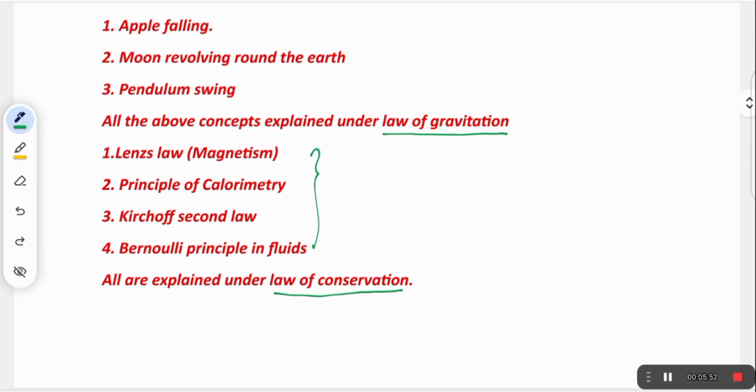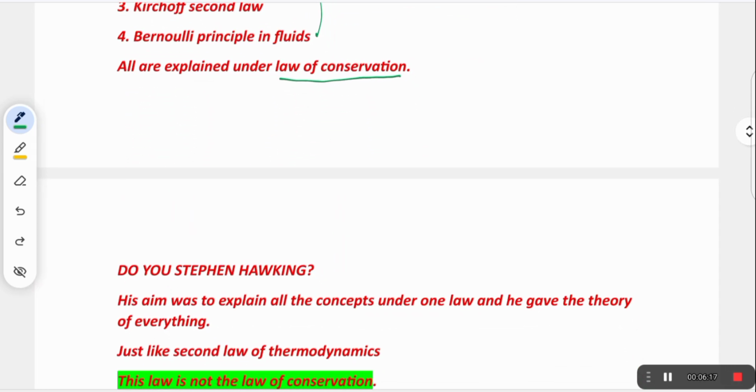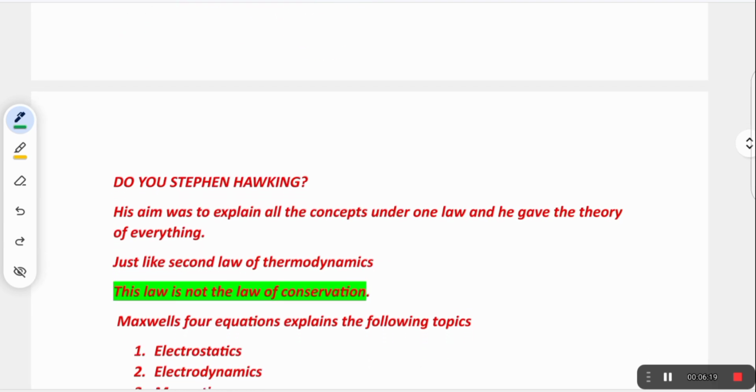We can discuss every law one by one. But today we will discuss the basic principles of physics, that is unification and reductionism. I hope you understand very well.